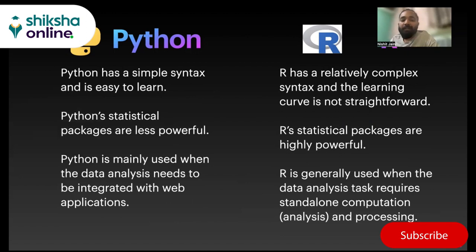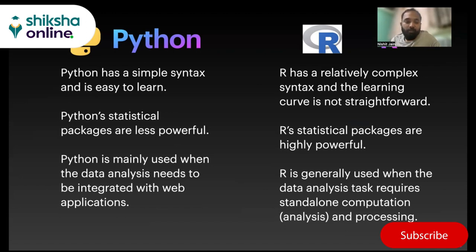So Python has a simple syntax and it's very easy to learn. R has a relatively complex syntax, and the learning curve is not straightforward, as we have seen before in the disadvantages as well, right? Python's statistical packages are less powerful. R statistical packages are highly powerful, which is obvious, right? As we have seen before, because R's major use case is doing statistical research,